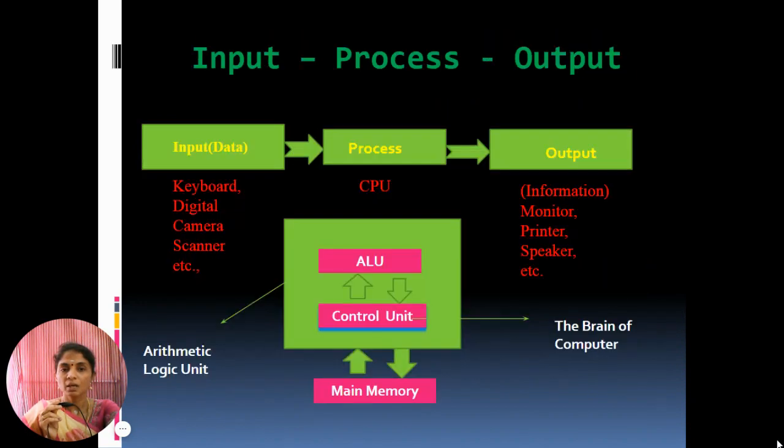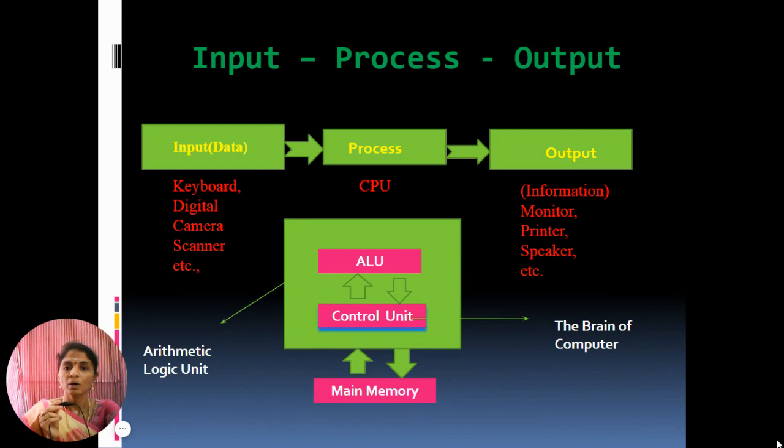Then next one is the output. The output is the result generated after the processing of data. The output may be in the form of text, sound, image, document, etc. The computer may display the output on a monitor, send output to the printer for printing, playing the output, etc.